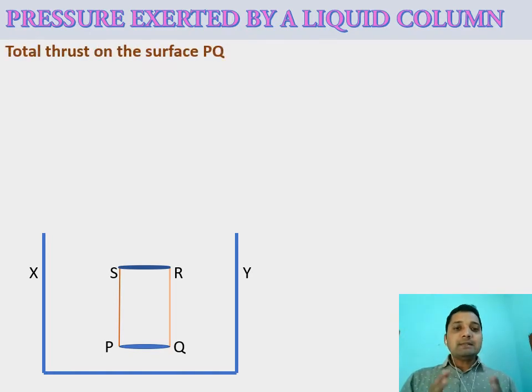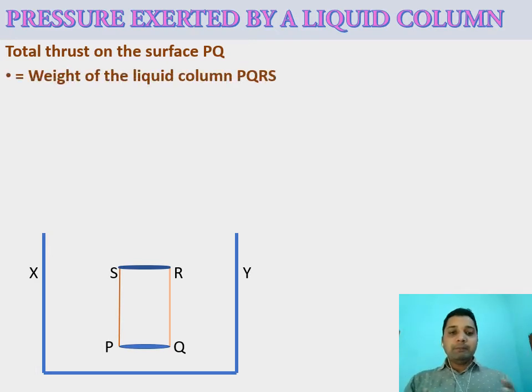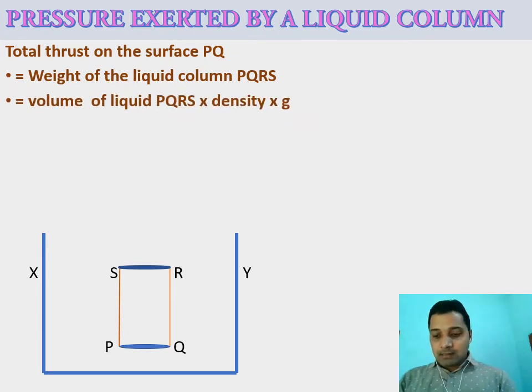So when we come to the pressure part, the first thing to know is how much the total thrust on the surface PQ is. The total thrust, or the force, is given by the weight of this body. Weight equals mass into acceleration due to gravity. Here you can see the weight of the liquid column PQRS is the total thrust on the surface PQ. When we want to calculate the weight of any object, we take the formula W equal to m into g.